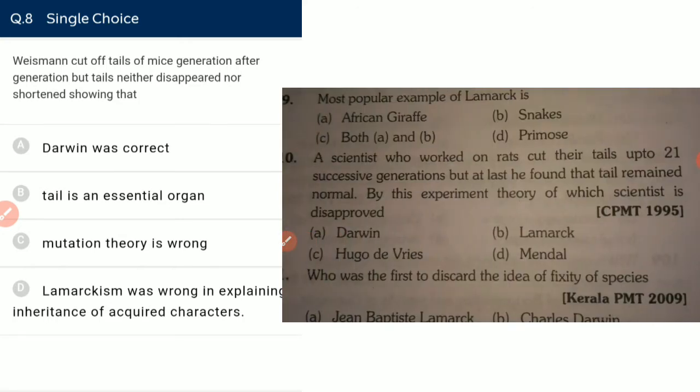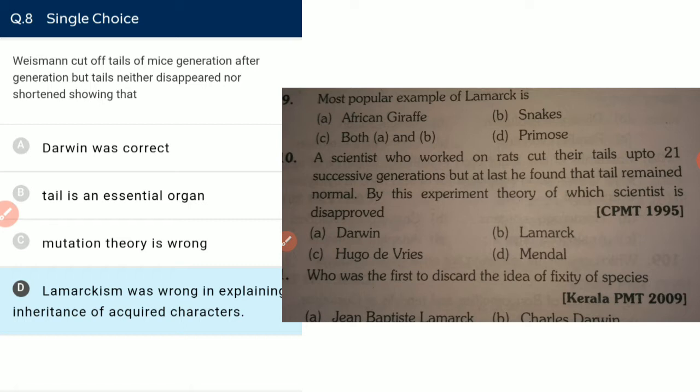Weismann cut off the tails of mice generation after generation, but the tail neither disappeared nor shortened, showing that Darwin was correct. Tail is an essential organ. Mutation theory is wrong. Lamarckism was wrong in explaining the inheritance of acquired characters. Yes, Lamarckism is wrong in explaining the inheritance of acquired characters.